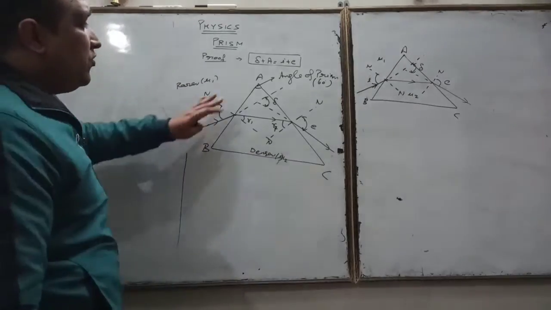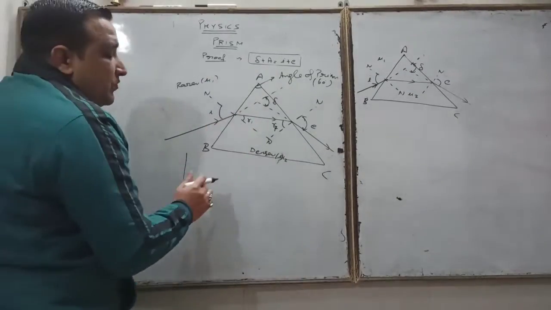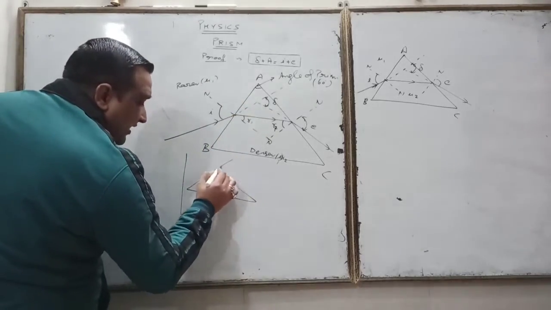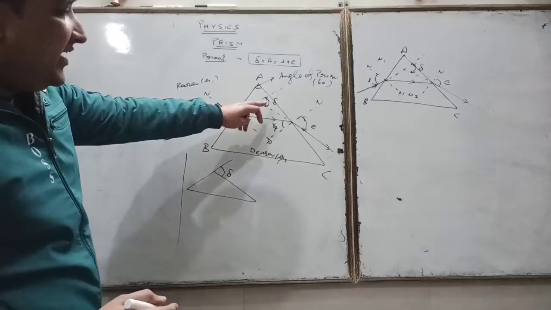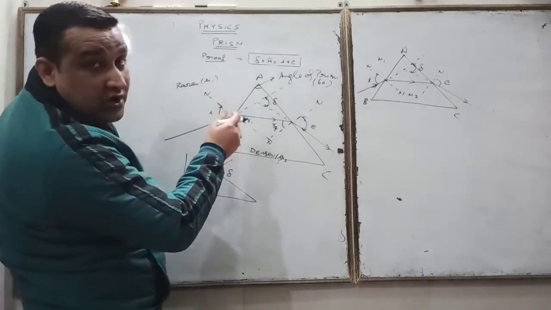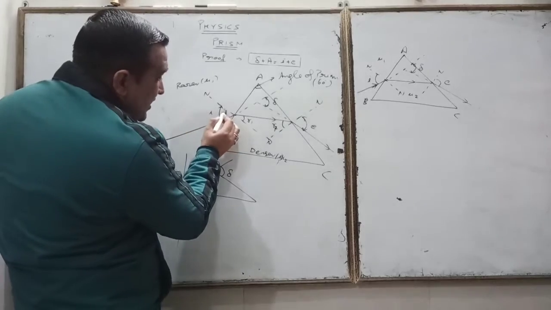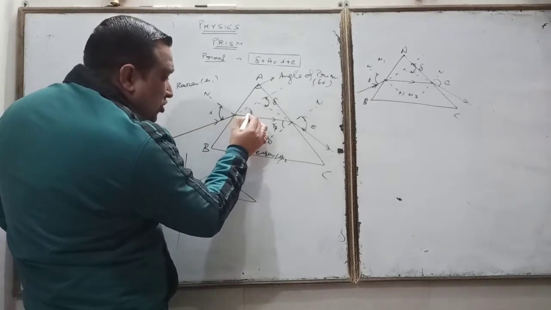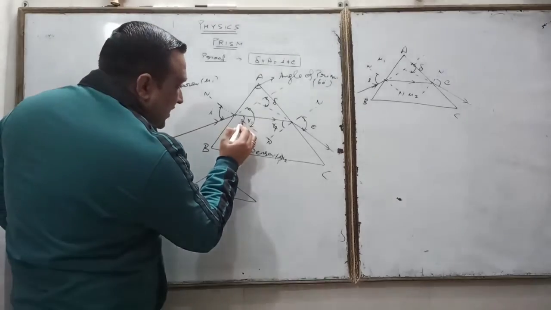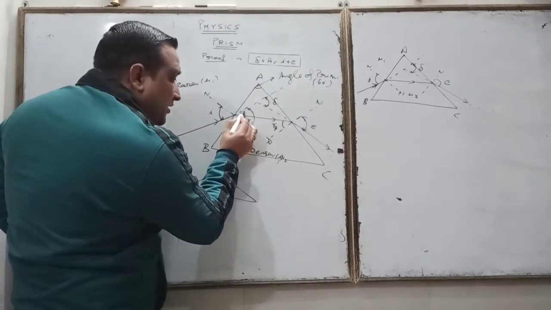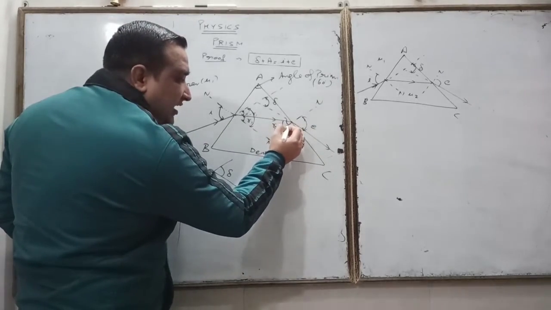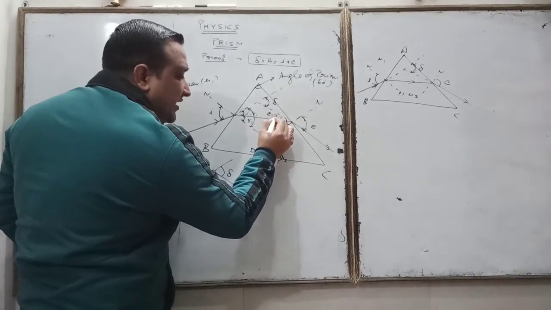Now how can we prove this relation? First of all, see that there is a triangle with an exterior angle where delta is the exterior angle. This is the incidence angle. You can already see in the diagram that this angle i is also equal to this angle i as a vertical opposite angle, and here it is an angle R1, so this angle becomes i minus R1. Now here is an emergent angle, vertical opposite angle e, so this angle becomes e minus R2.